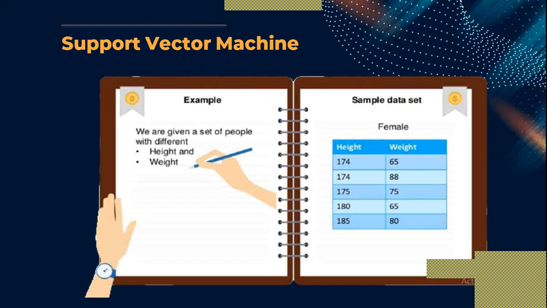So for the female data set, let us consider the height is 174 centimeters and the weight is 65. Then 174, 88; 175, 75; 180, 65; 185, 80. This is the weight we are taking from the observation, height versus weight for the female category.